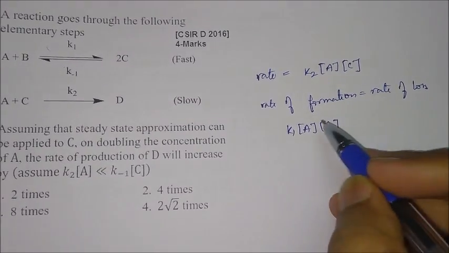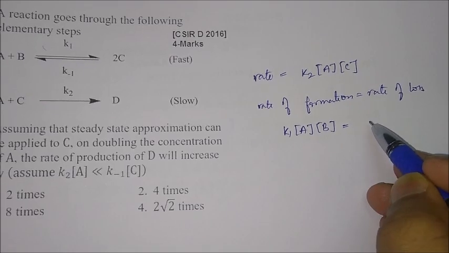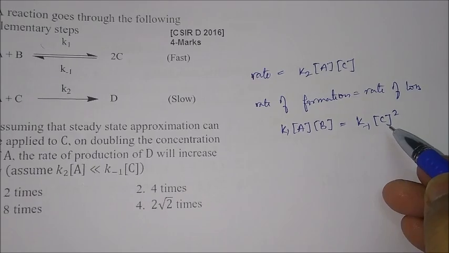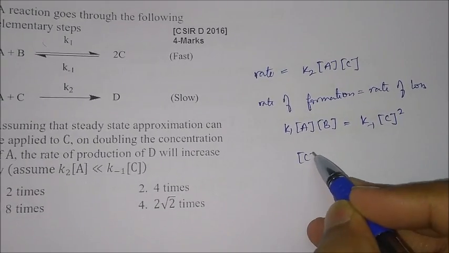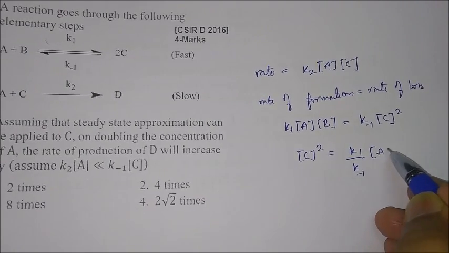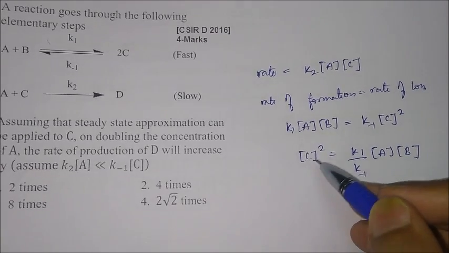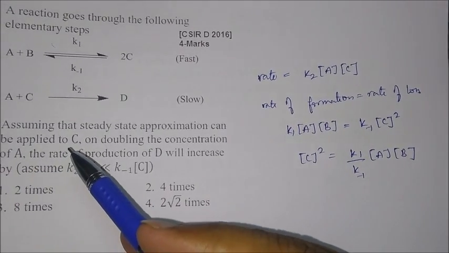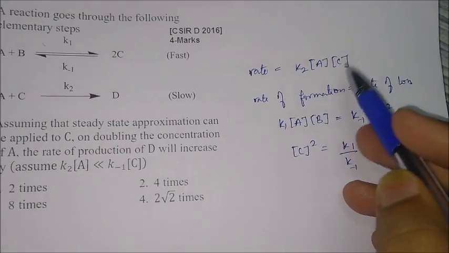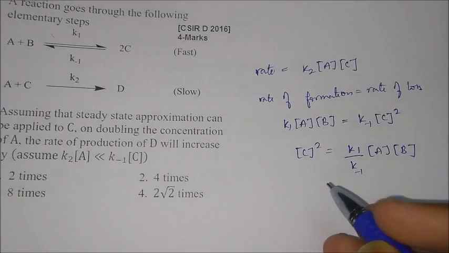Okay, so this is when C is getting formed, and when C is getting lost, we have K minus 1 into C square. That means we have to find out the value of C square. The value of C square will be K1 upon K minus 1 into A into B. Why are we finding the value of C? Because it is given that the steady state approximation can be applied only on C, and to find out the rate, we need the concentration of C. That can be found from the steady state approximation. So that's why we are applying all these things.